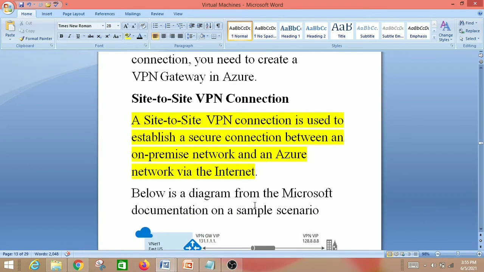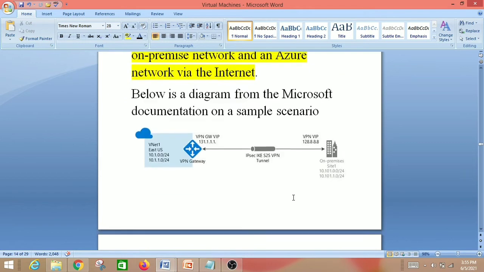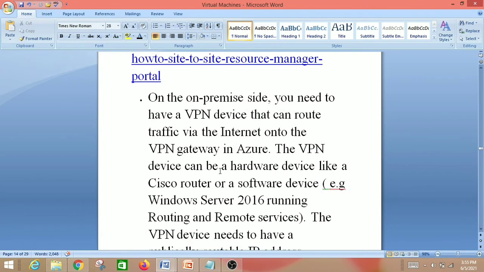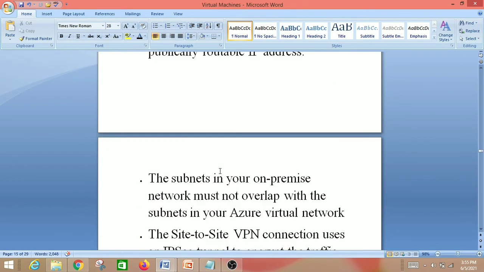And the next one is a site-to-site VPN connection. A site-to-site VPN connection is used to establish a secure connection between an on-premise network, on-premise network means our private connection, and an Azure network via the internet. So this is below the diagram for that. And let us move to the major point, that is important points.